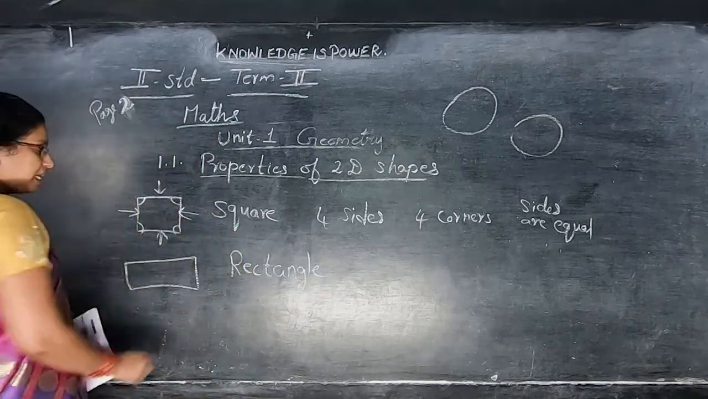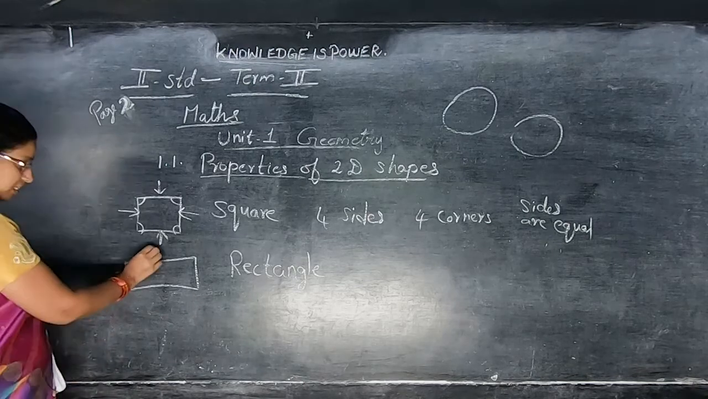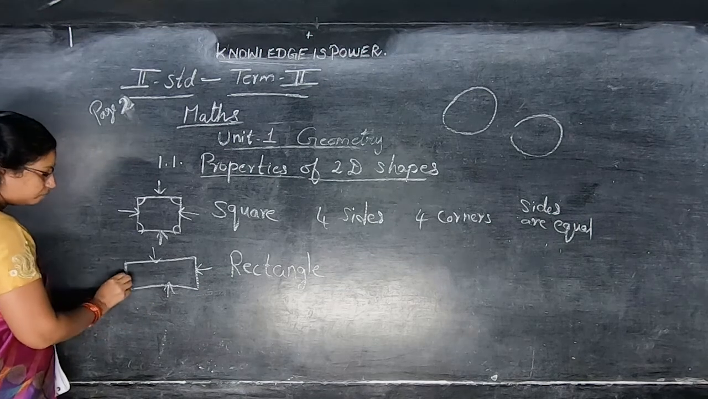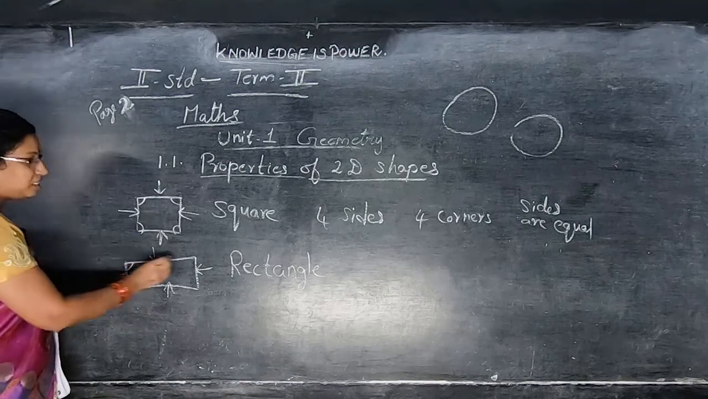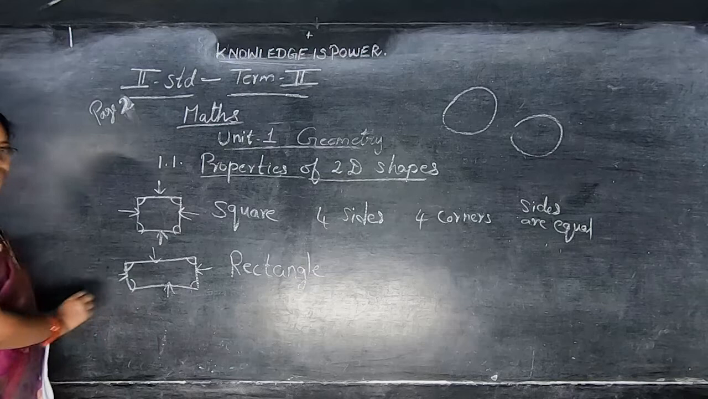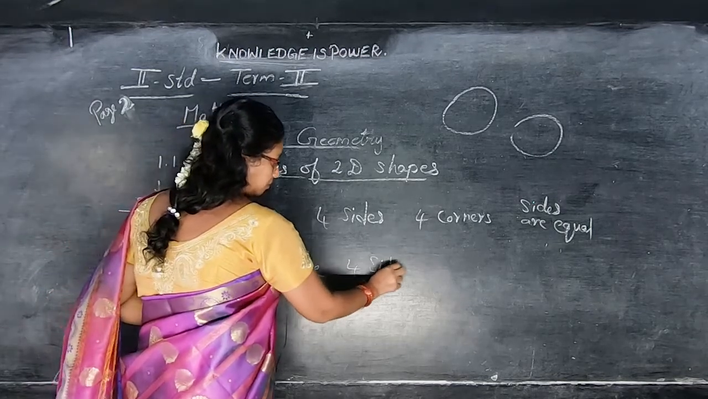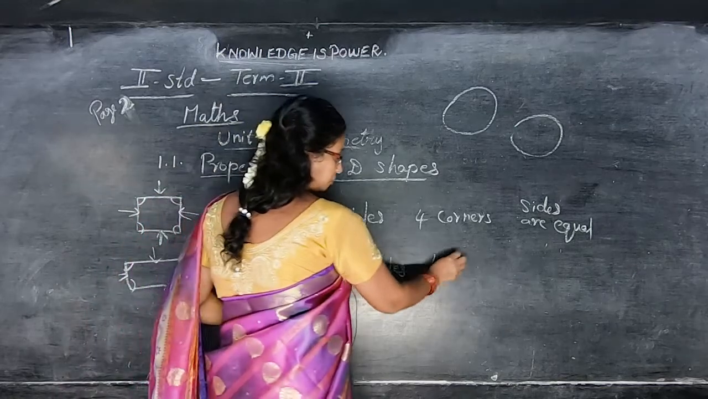See here, rectangle. The rectangle has 4 sides: 1, 2, 3, 4 sides. 4 corners: 1, 2, 3, 4 corners. See, 4 sides, 4 corners.